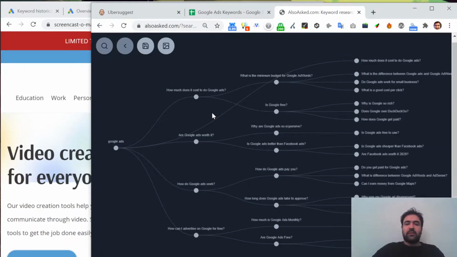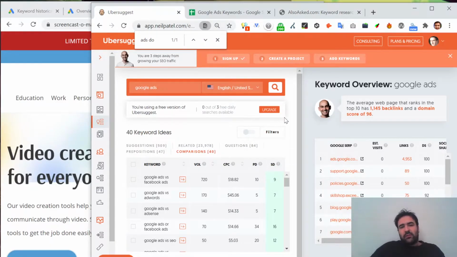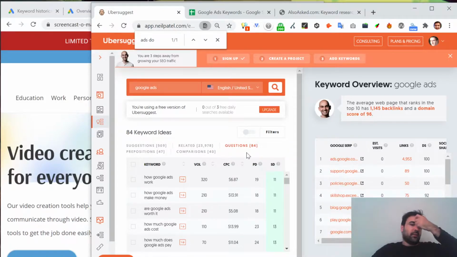But better than this, let's dive further into the nitty gritty of all the potential questions around this. And for that, we can use a simple tool like Google Suggest and type the topic, and we get potential questions, propositions, and comparisons, for example, which tells us the inner intention around the topic, and it gives us an impression right away of what people expect to see around that topic.